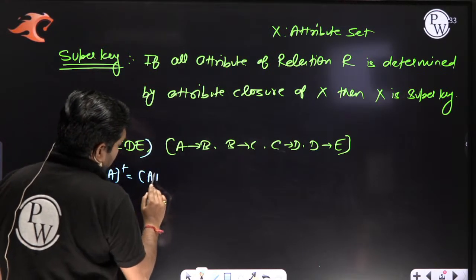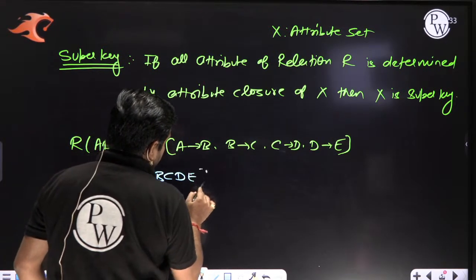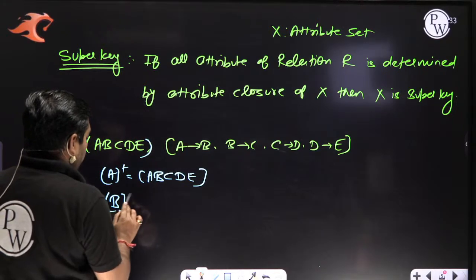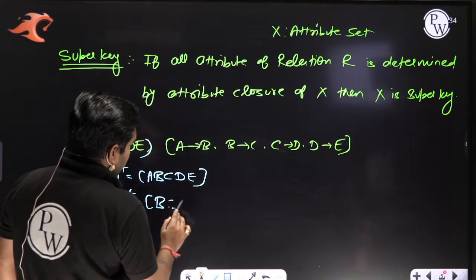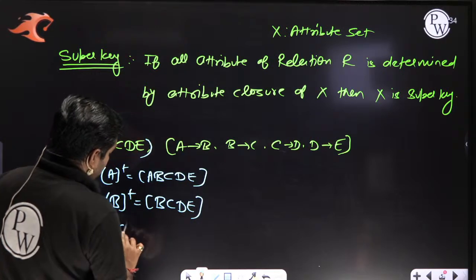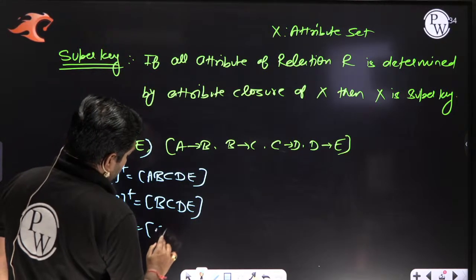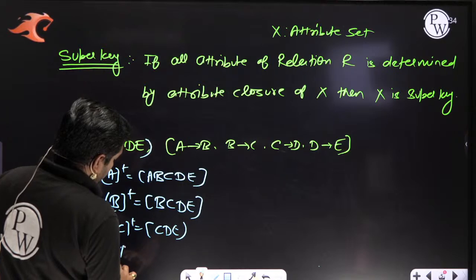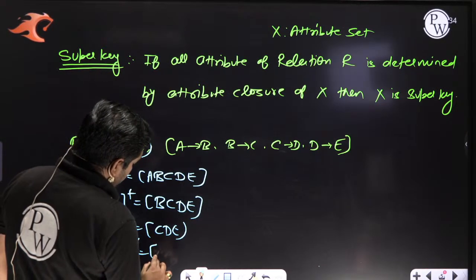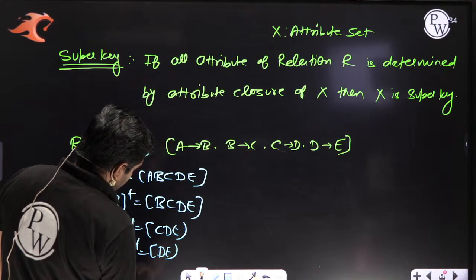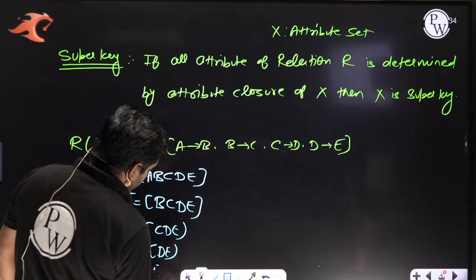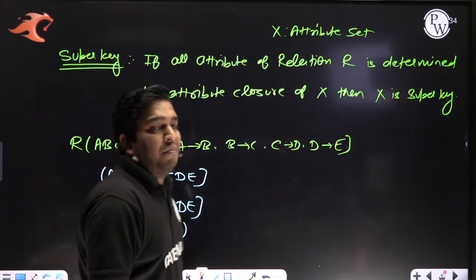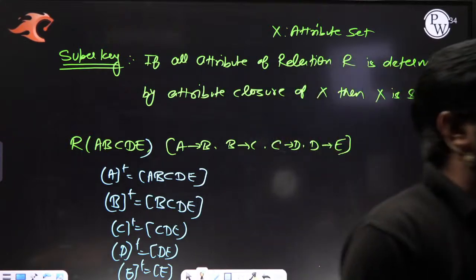A closure is A, B, C, D, E. B closure is B, C, D, E. C closure is C, D, E. D closure is D, E. And E closure is only E.